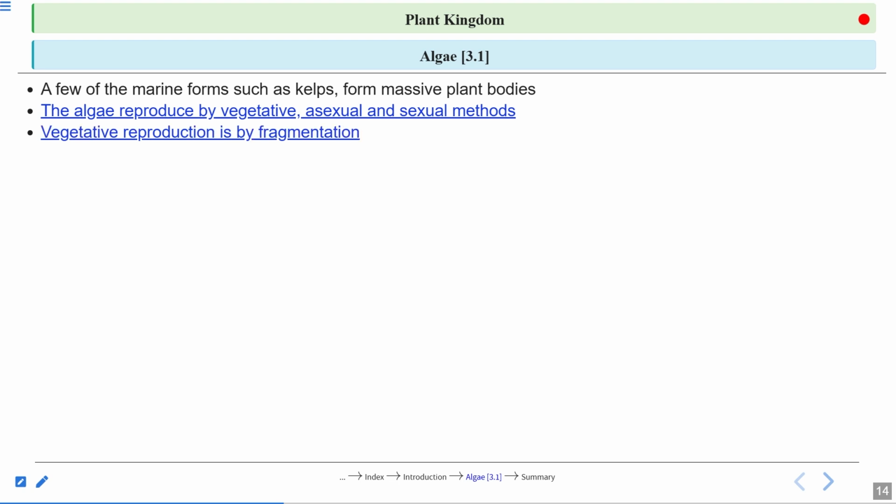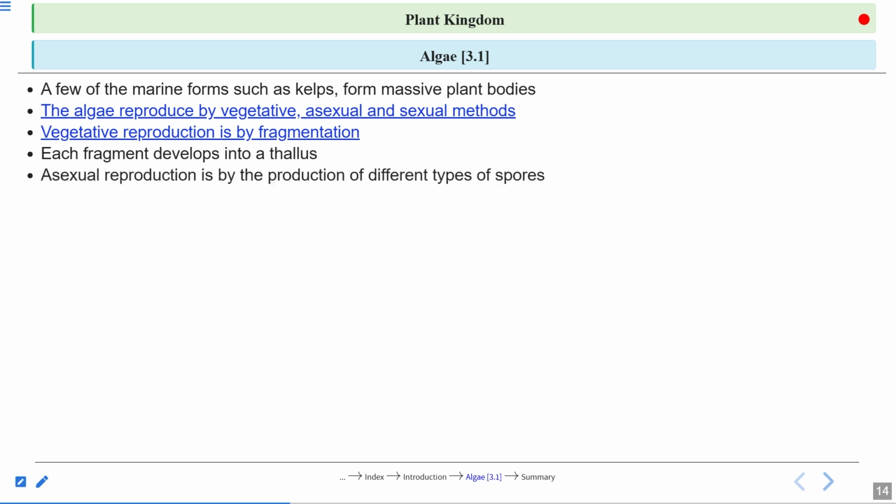Vegetative reproduction is by the fragmentation process. I've told you, like Spirogyra. Sometimes the Spirogyra thread-like structure gets broken and each piece will behave like a new individual. So that is the fragmentation process. Now each fragment develops into a new thallus.